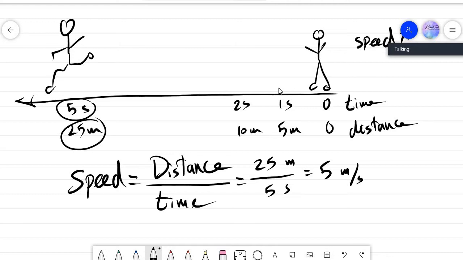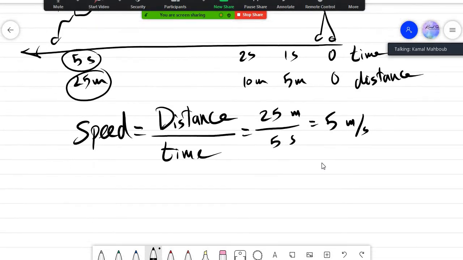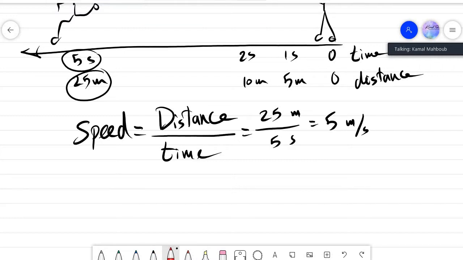Okay, is that clear, guys? To know the speed for any object, you will make distance divided by time. Very simple, very easy. Okay, guys, now let's give you another question. Suppose that another boy is faster than the first boy, and he runs like that.